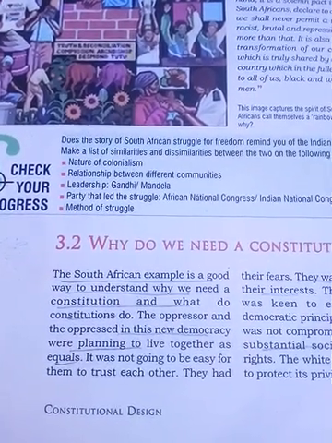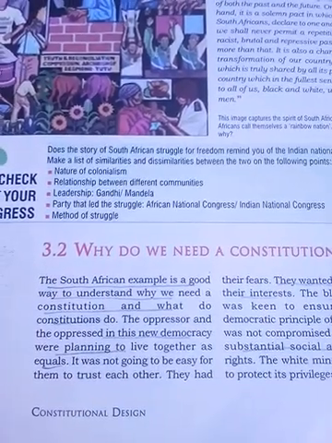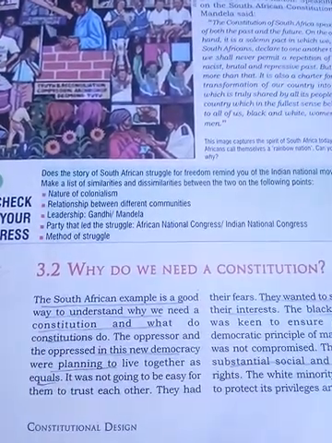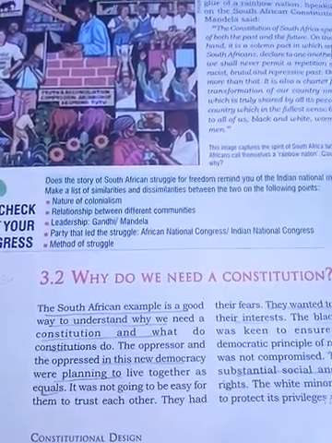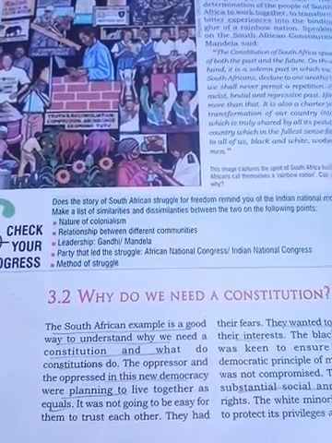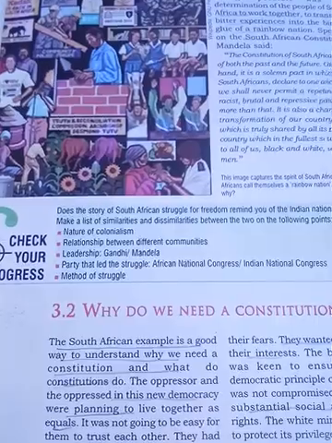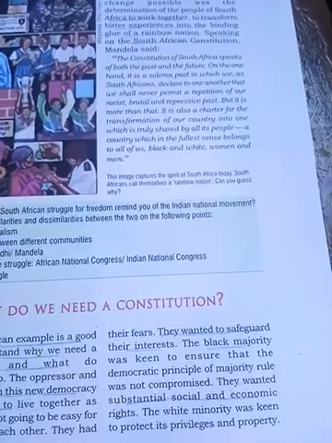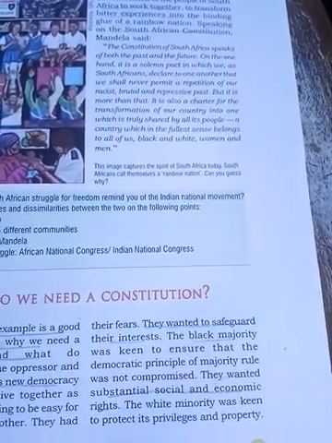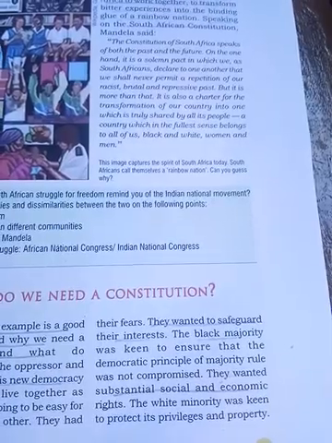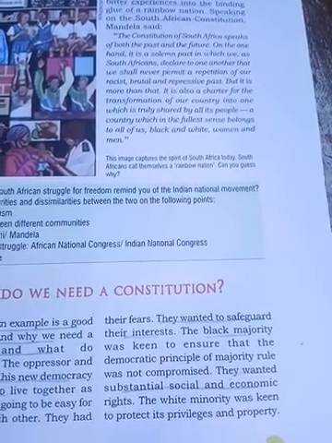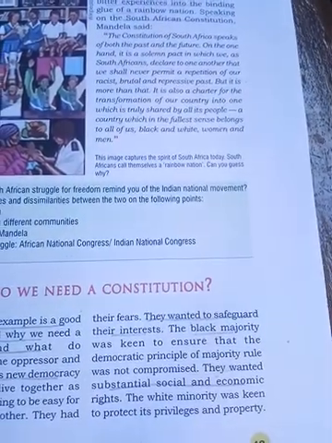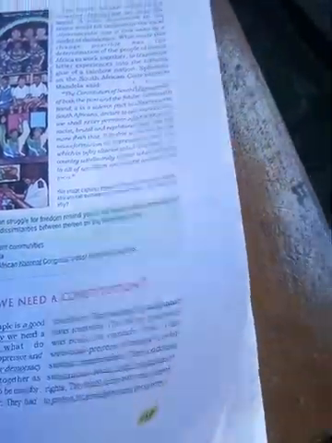So why do we need a constitution? Look here, they were struggling. They want to make everyone equal. That means they want to make rules so that everyone is equally treated, with equal status. They are giving more importance to safeguards for all the people, and they want substantial social and economic rights. The white minority was keen to protect its privilege and property.